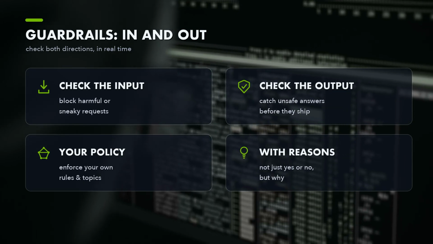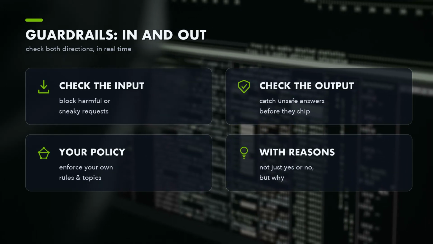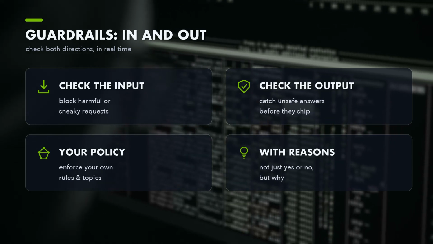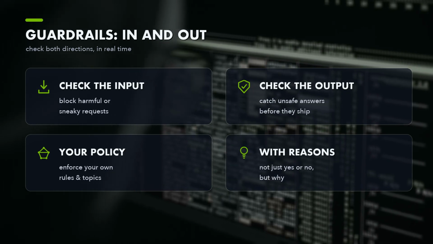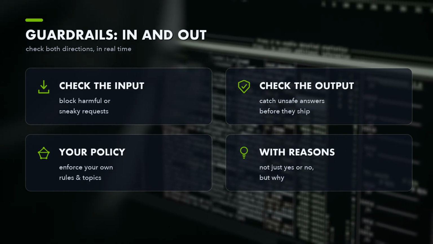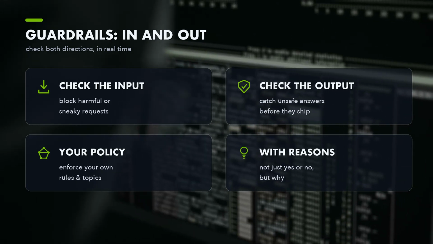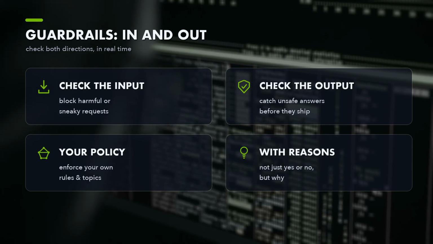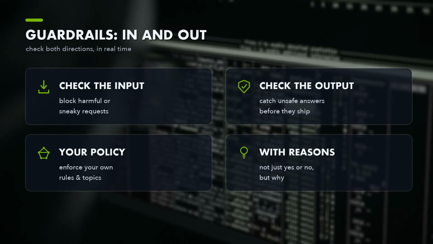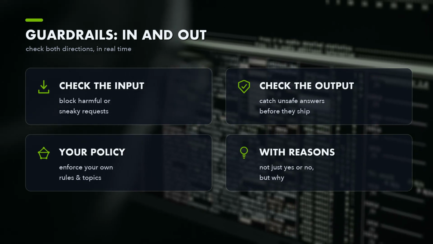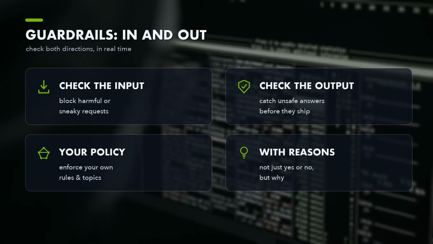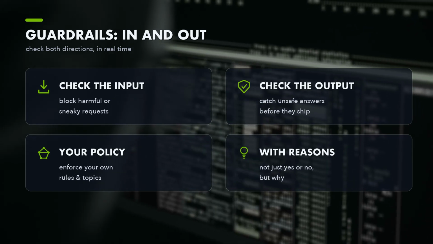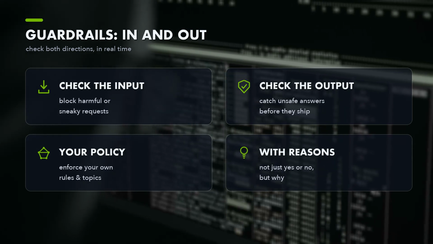The pattern is simple and powerful. Before a user's message reaches your AI, the guardrail checks it and blocks anything harmful or manipulative. After your AI generates a reply, the guardrail checks that too, catching an unsafe answer before it ever reaches the user. The newest versions let you define your own policy, your company's specific rules and forbidden topics, and they don't just flag content, they explain why. It's the difference between a demo and something you can actually put in front of customers.